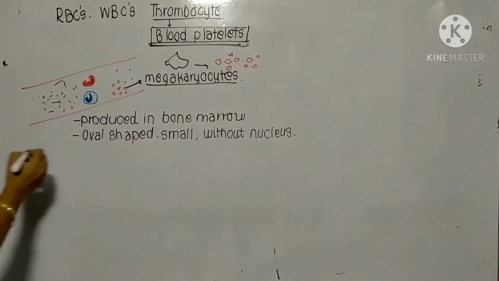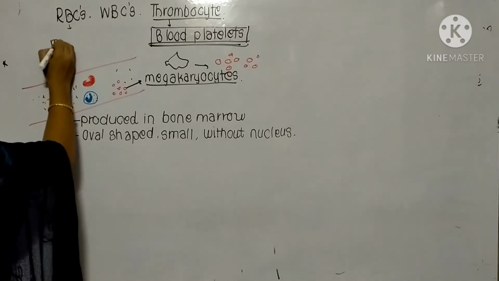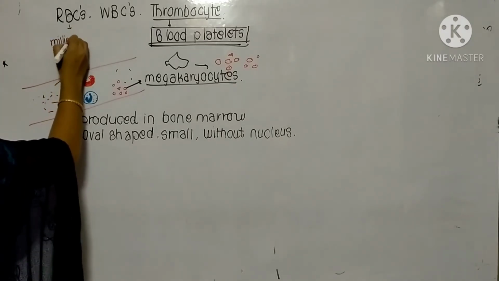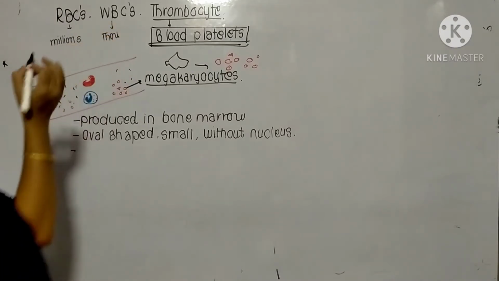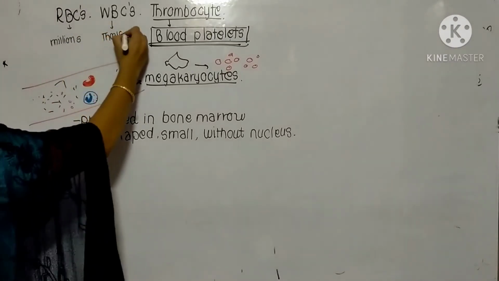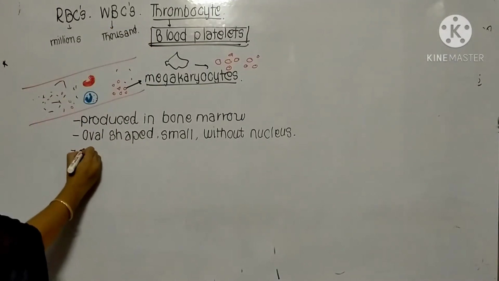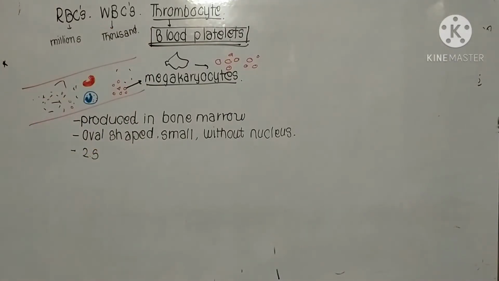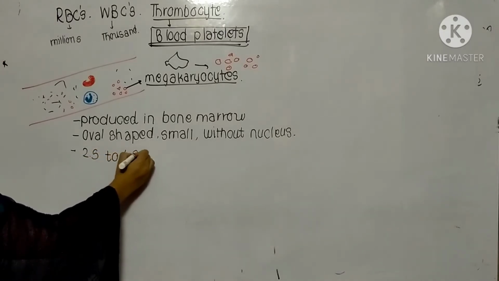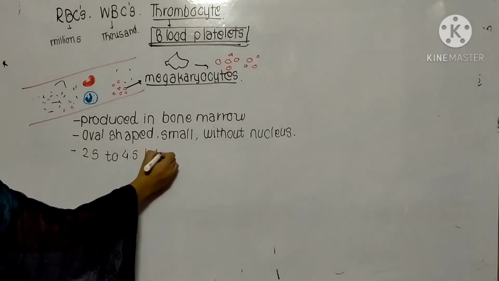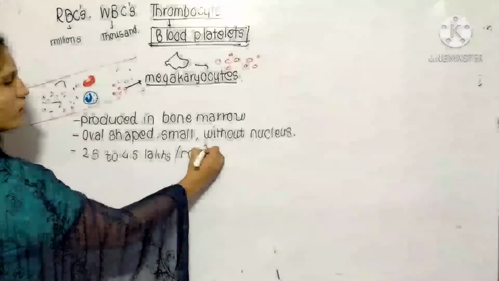Then how many are present? RBCs are present in millions. WBCs are present in thousands, that is 5,000 to 11,000. The number of blood platelets is approximately 2.5 to 4.5 lakhs per cubic mm of blood.